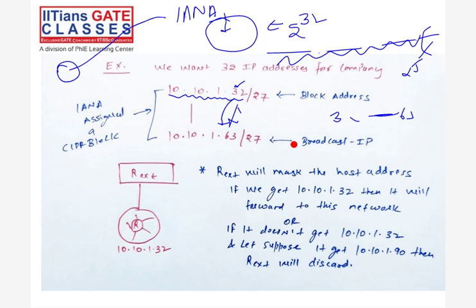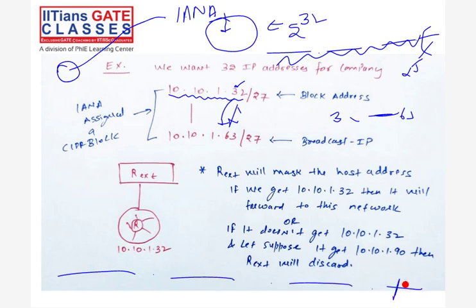Sir, how will the remaining addresses be there? Because from 32 to 63, all the 32 addresses will be there, no, sir? Then how come the remaining addresses like 27 would be? Remaining address is not there. But this is 27 bits. I'm saying bits, not addresses. See, these are the bits. Like 5 bits I choose. Take these 1, 2, 3, 4, 5 bits. The remaining bits, how many? 27, right? 32 minus 5. This 32 is a bit.